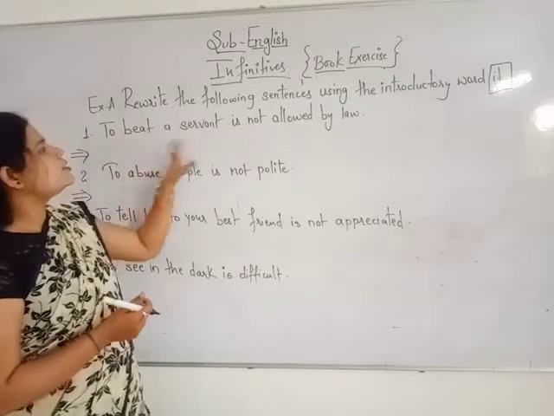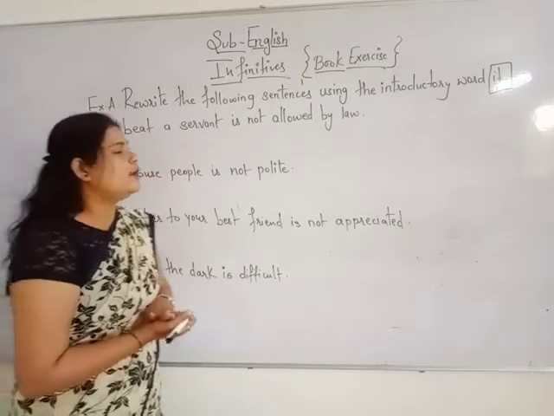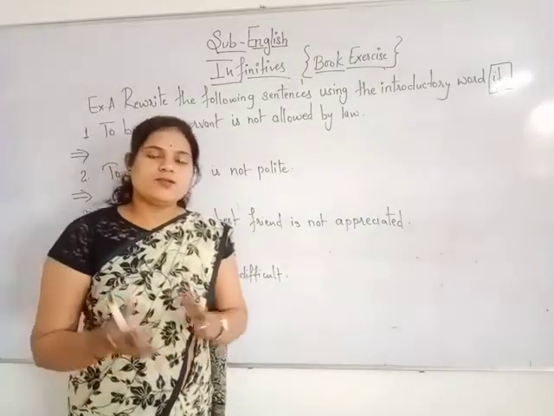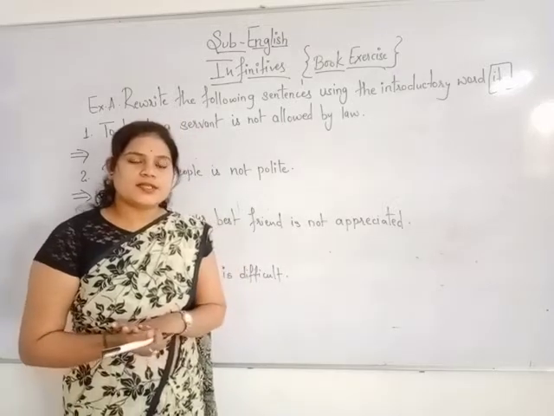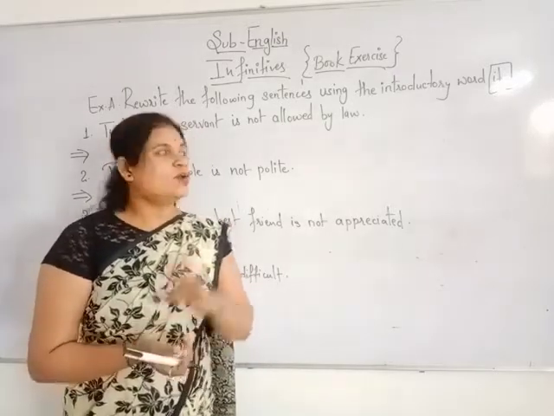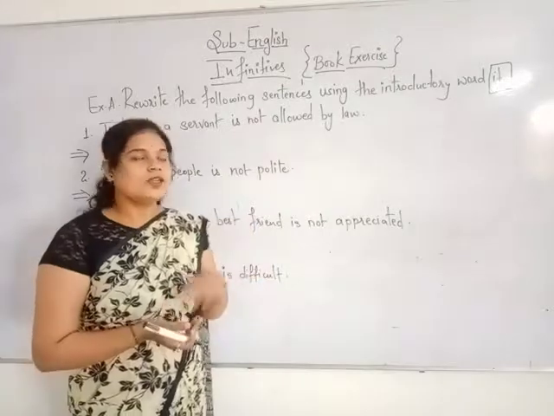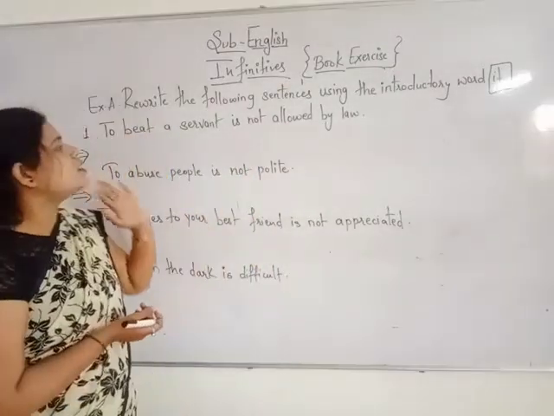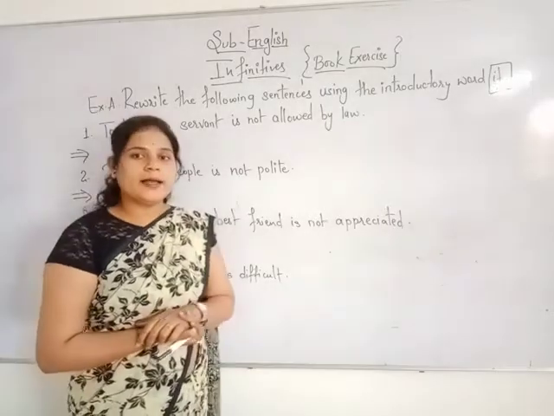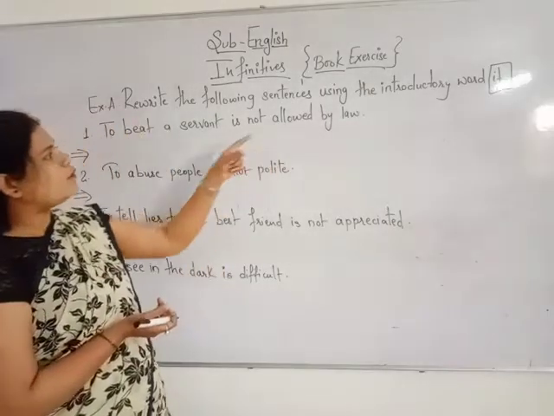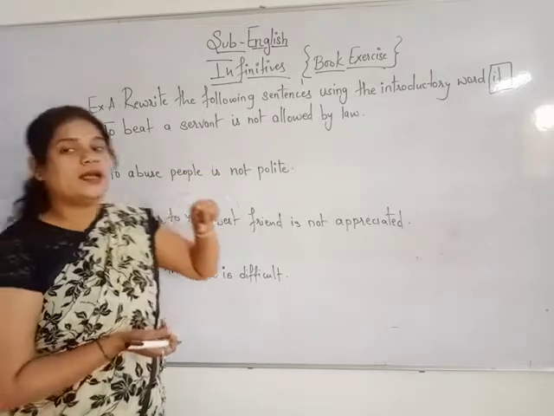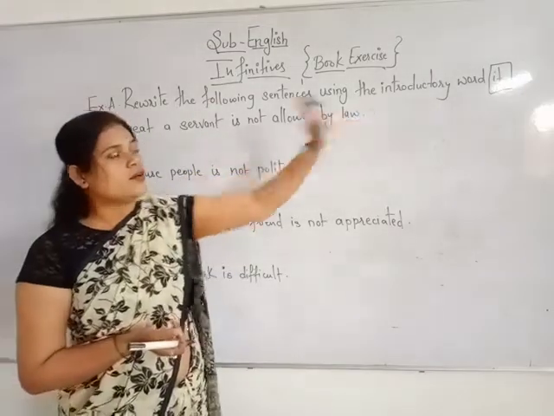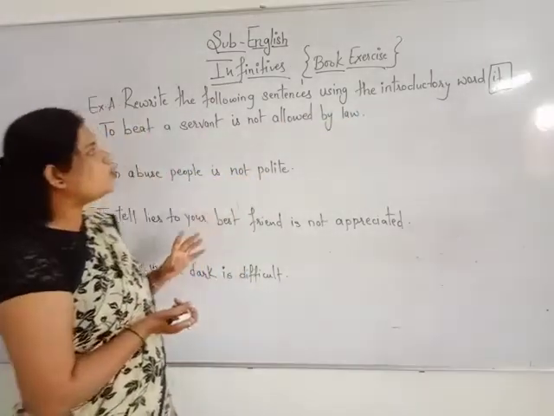To beat a servant is not allowed by law. I know the first one has already been done for you as an example in the exercise, so I have taken the second one. What does it say? To beat a servant is not allowed by law. Then you have to rewrite it using the introductory word it. So how can we form it?